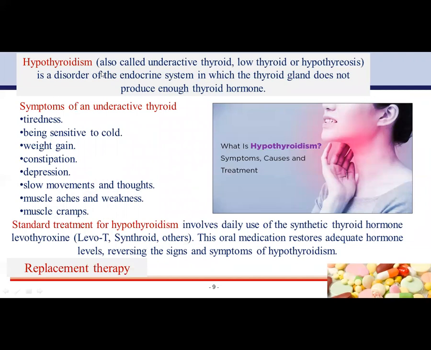Hypothyroidism, also called underactive thyroid, low thyroid, or hypothyreosis, is a disorder of the endocrine system in which the thyroid gland does not produce enough thyroid hormone. The symptoms are written over here for hypothyroidism. First one is tiredness. A person feels tired all the time. Second, he feels sensitivity to cold.